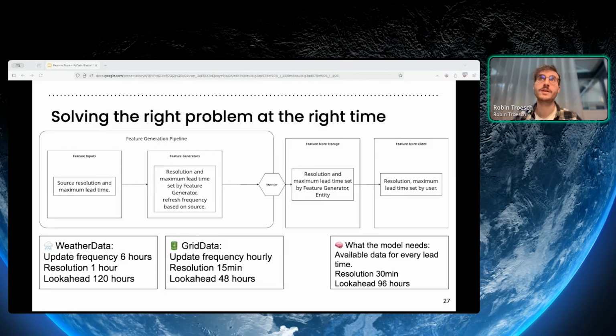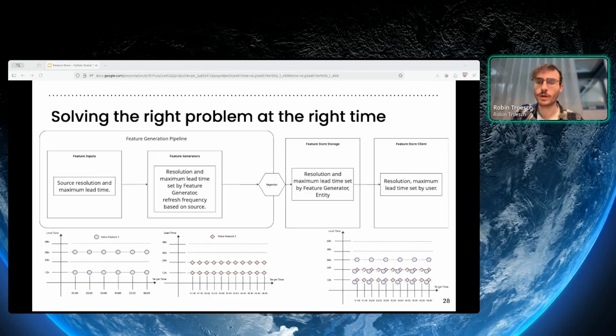We do not try to guess in advance what the user will request. We delegate this to the feature store client, greatly simplifying our problem by trying just to solve the right problem at the right time. It didn't make sense for us to try to solve the problem of aligning the resolution already when we are generating the features. The features need to be available, and then we go to a common resolution later on.